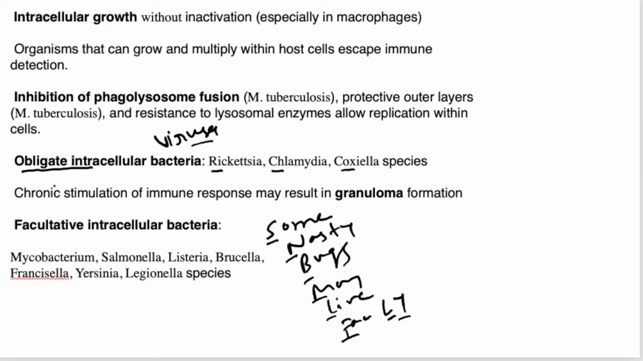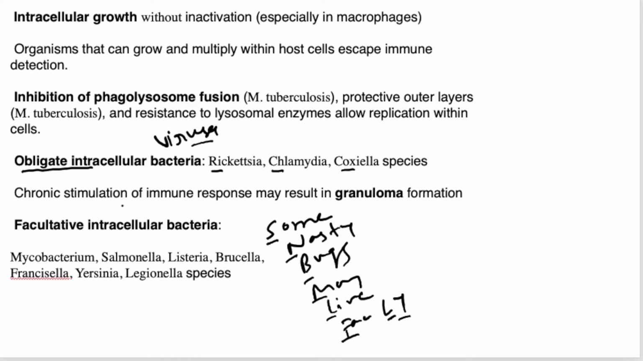So these kinds of bacteria, obligate or facultative intracellular bacteria, inhibit the phagolysosome fusion. They inhibit the phagocytosis, right? They protect themselves by staying inside a living cell. For example, Mycobacterium tuberculosis inhibits the phagolysosome fusion. It protects the outer layer and has resistance to lysosomal enzymes, which allows them to replicate within a living cell, right?